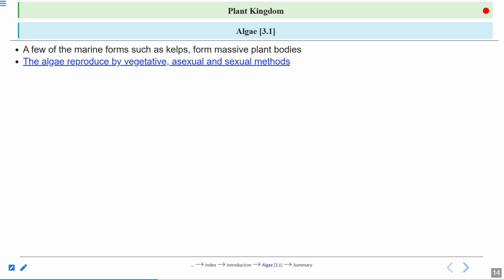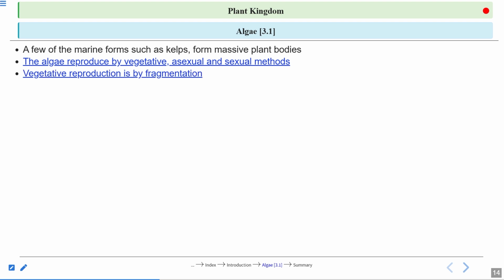In vegetative methods, sometimes the algae plants, like the thallus structure, get broken by the water current or any other factor. So the broken pieces of the thallus behave like a new individual, right? There is an asexual method in which they produce asexual spores, and there is a sexual method also.